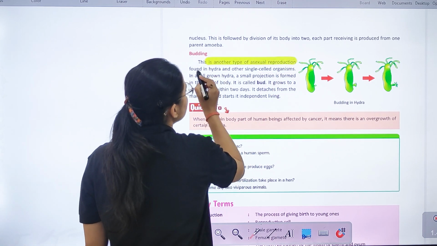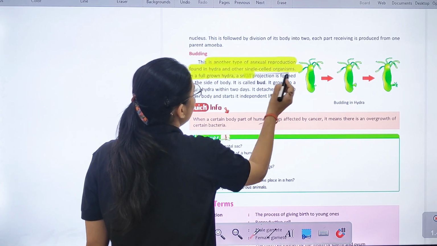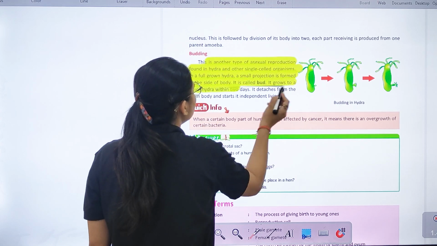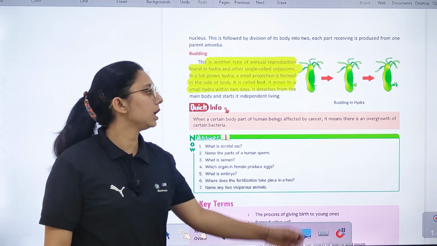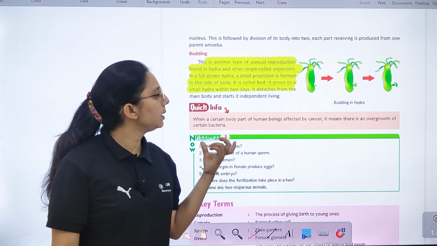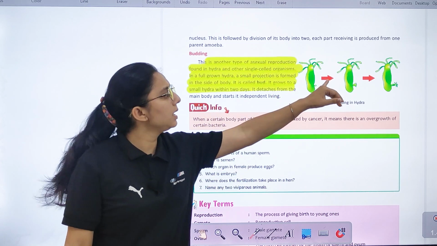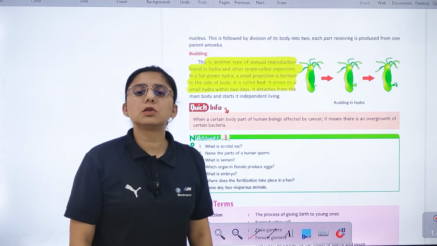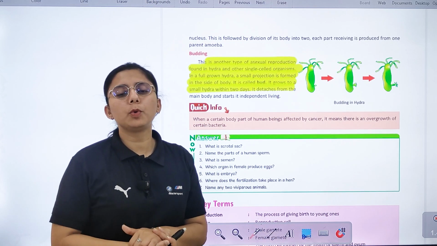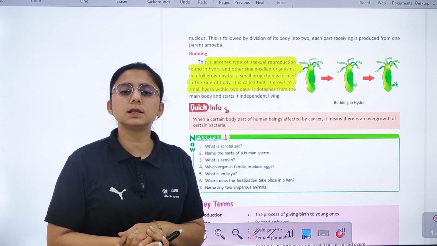It is another type of asexual reproduction जो hydra में होता है, and a small projection is formed on the side of the body. उसे bud कहते हैं. और जो small hydra है, within 2 days ये detach करता है from the main body और वो independent living start कर देता है. ठीक है? वो अलग होगी. Right? This is all about reproduction in animals. Hope you understood. Now we will meet in the next class. Thank you.